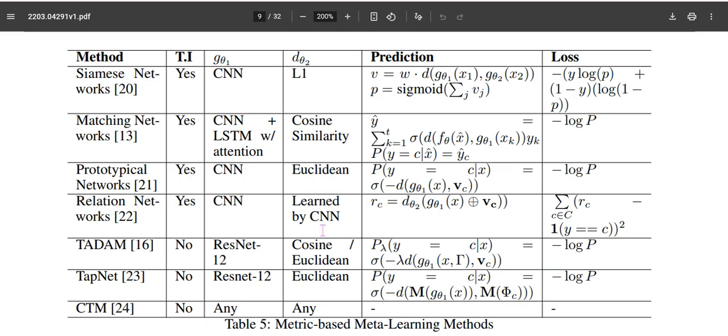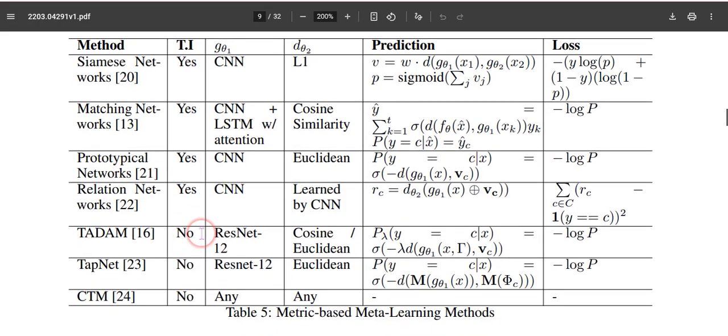Based on these differences, different networks are set, and how the objectives are set in each network differentiates the different metric based meta learning approaches for solving these tasks using deep learning fundamentals.